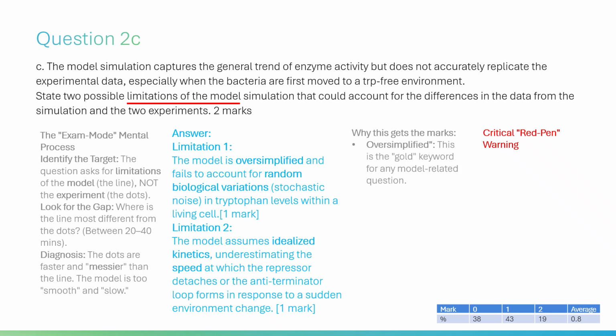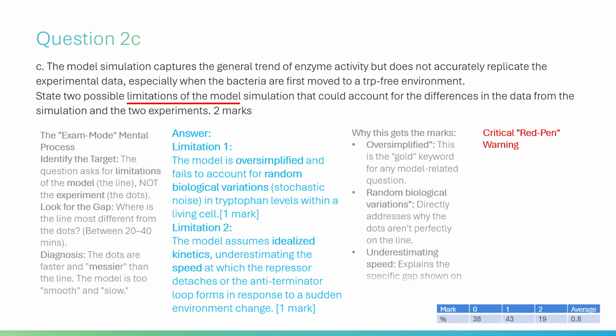Why this gets the marks? Oversimplified: this is the gold keyword for any model-related question. Random biological variations directly addresses why the dots aren't perfectly on the line. Underestimating speed explains the specific gap shown on the graph at the 20-minute mark.